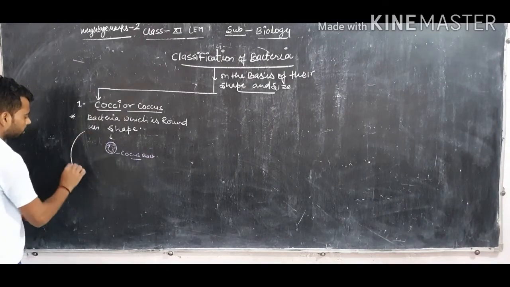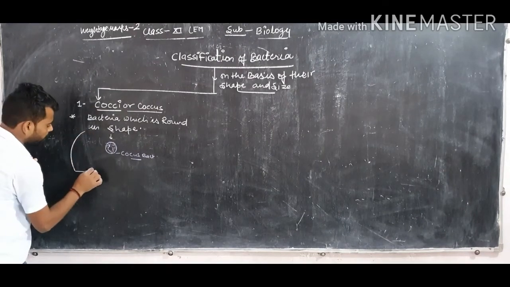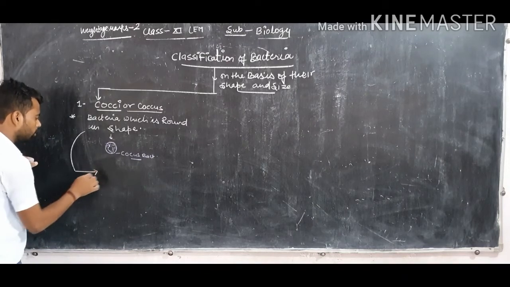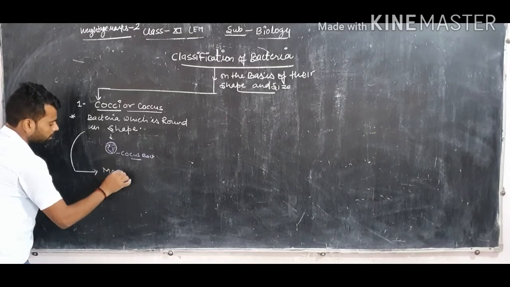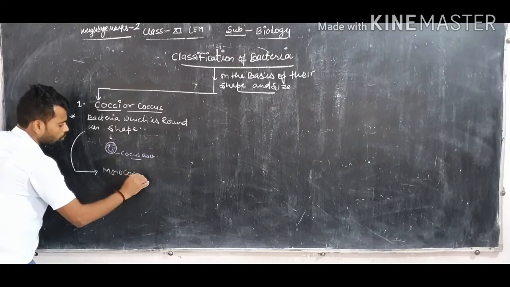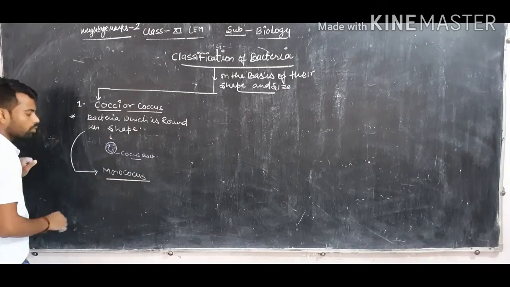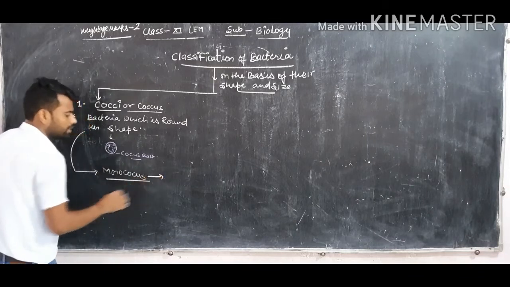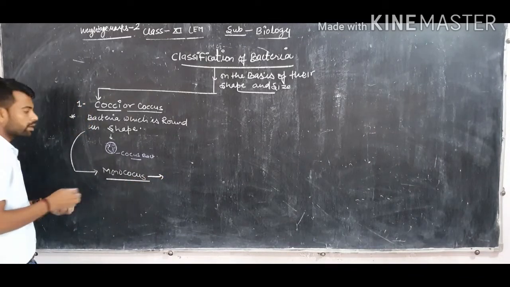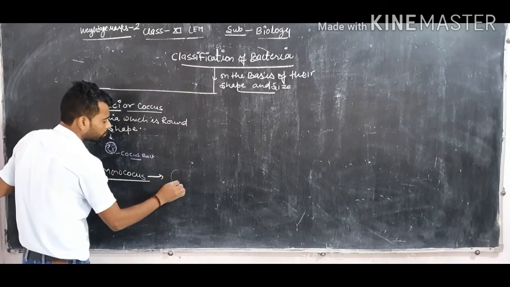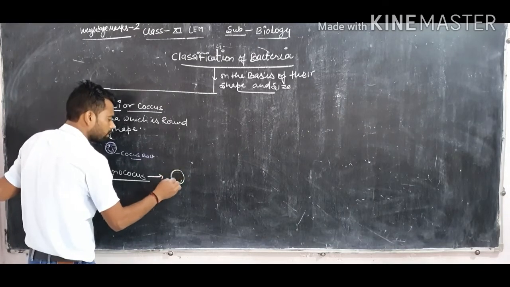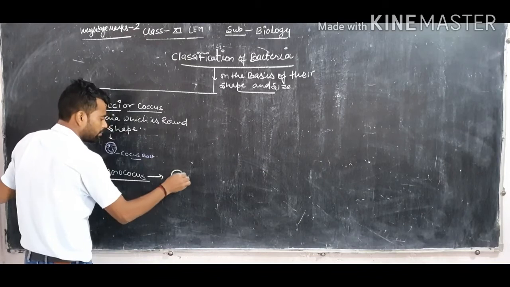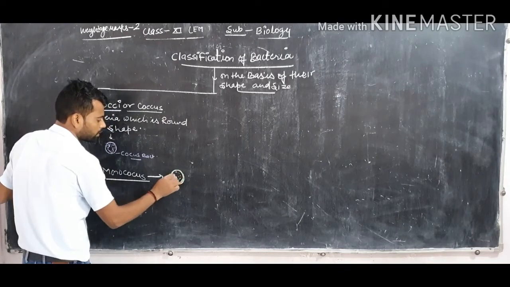These bacteria are also divided on the basis of different arrangements. First is known as monococcus. Monococcus means made up of a single round shape. If a single round structure is found in a bacteria, that bacteria will be known as monococcus bacteria.